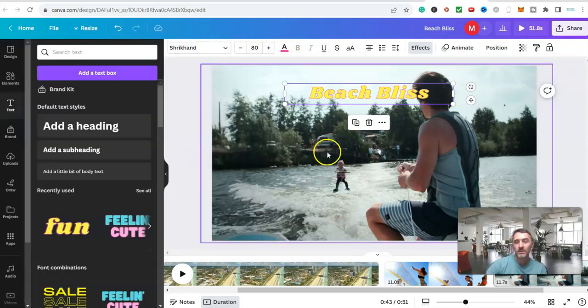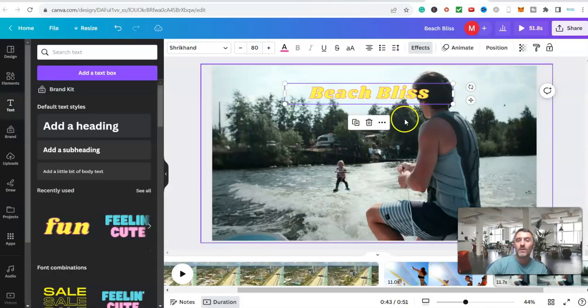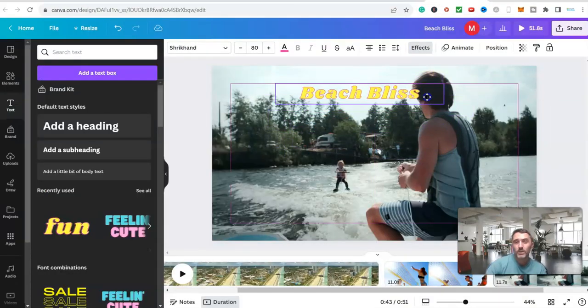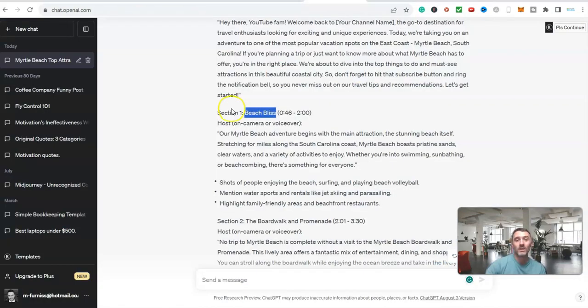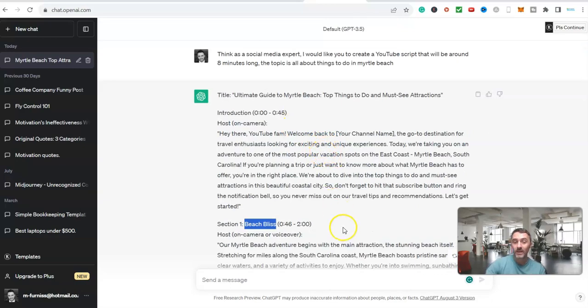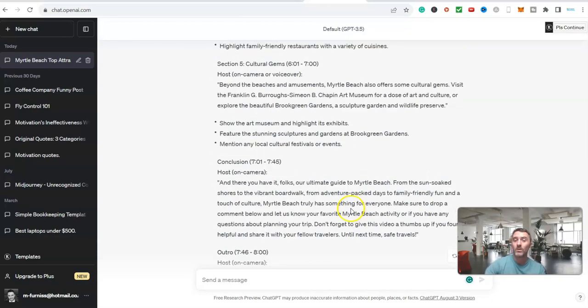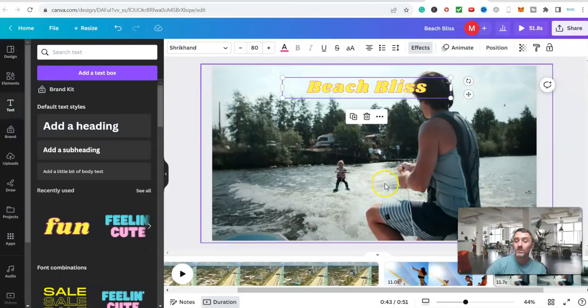And all I'm doing here is going through and checking the script, and where it would say section 1, I would maybe put a title within the video up here. And you can move it around, you can do what you want with it. But the whole concept is this, and it is this simple. We have had ChatGPT create content for us. So all we need to do is put our own voice over the top of this, and then we can put the videos over here.